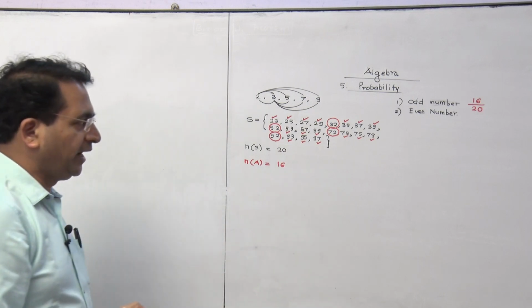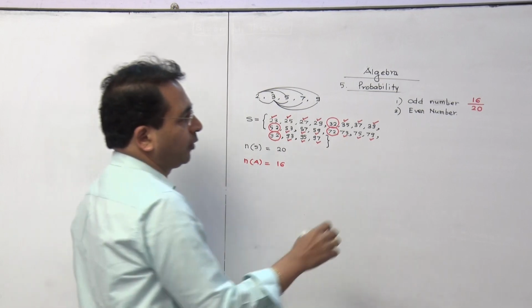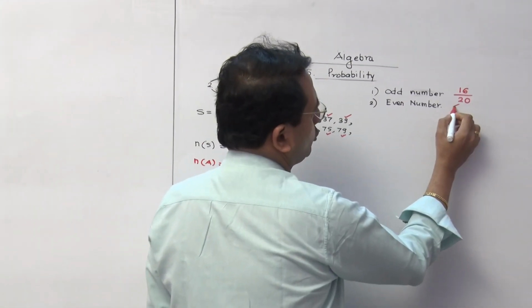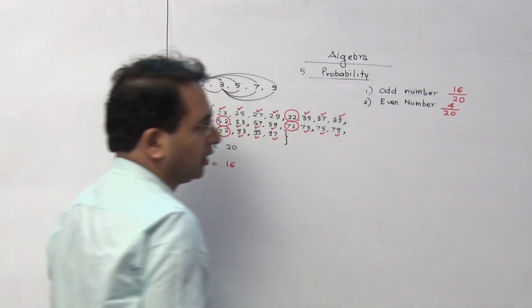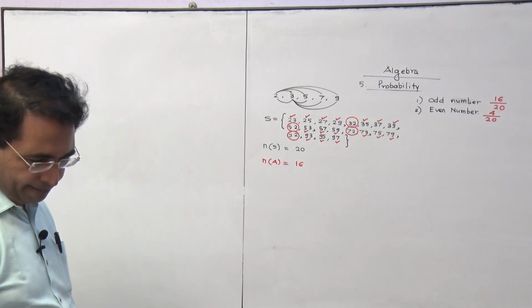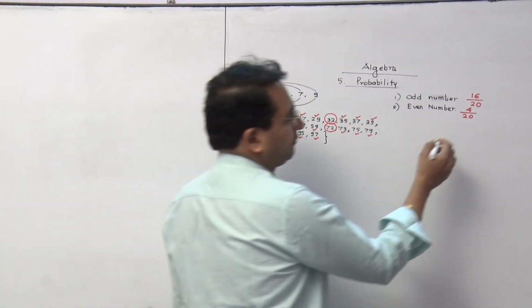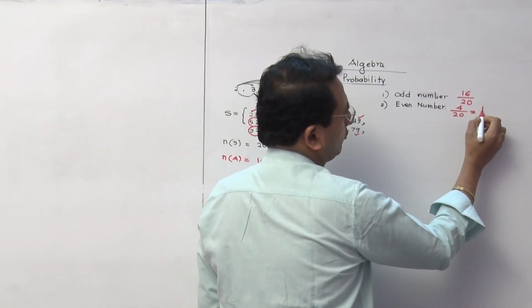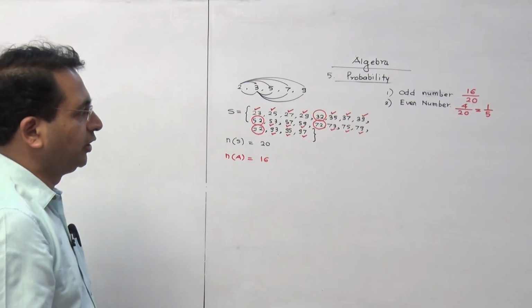So you are going to get 4 even numbers. So probability of that is going to be 4 upon 20. There are 4 total even numbers formed out of 20 possibilities, therefore there is a reduction possible, so the answer is going to be 1 by 5. Is that clear to you?